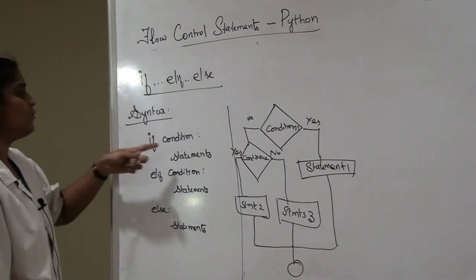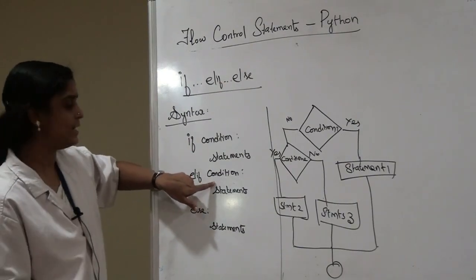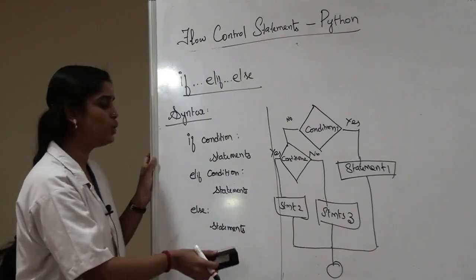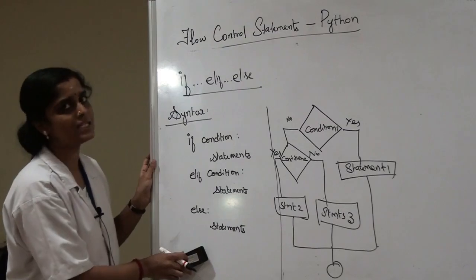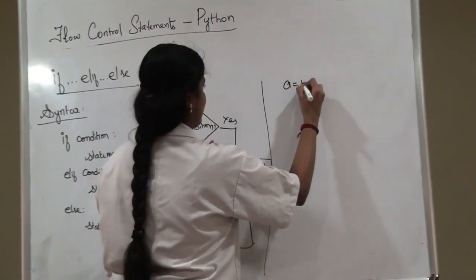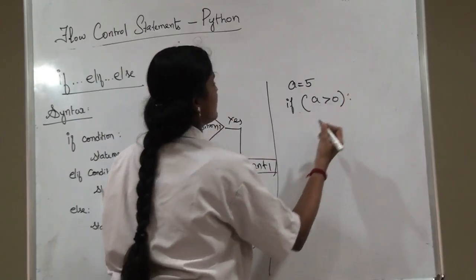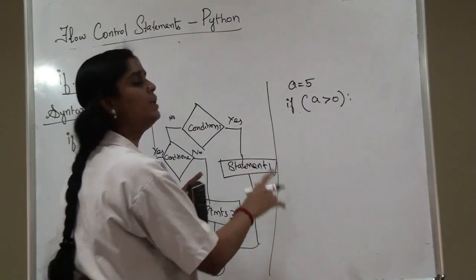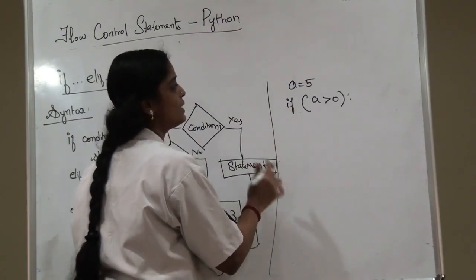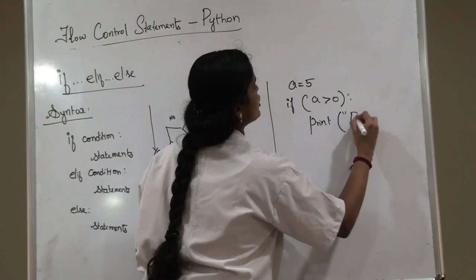If that condition is true, then the set of statements gets executed. And in the case of this, if your first condition is true, that statement gets executed. Otherwise, we are going to check for the second condition. The second condition is checked and the statements get executed. And finally, if all those conditions are false, then we are going to execute the last set of statements. We will see an example here. We have taken the same example, determining whether the given number is positive, negative or 0. We are going to consider one more case. So if a greater than 0, we are going to print positive.